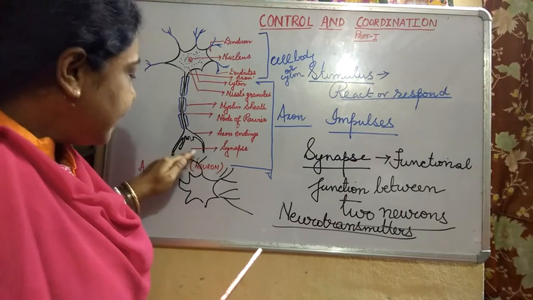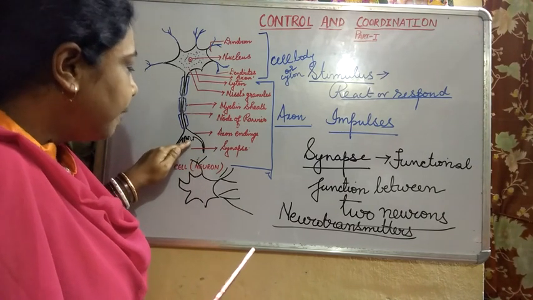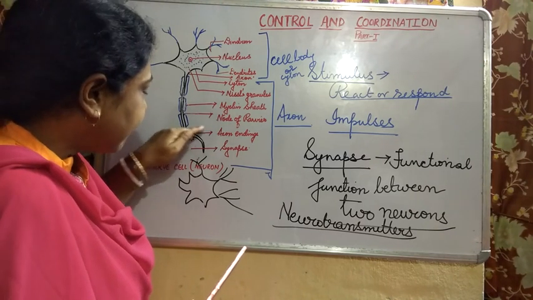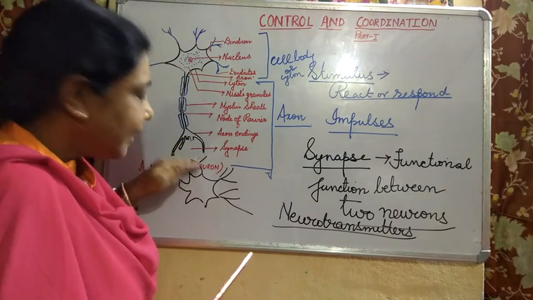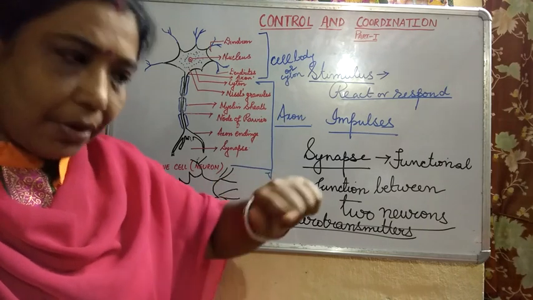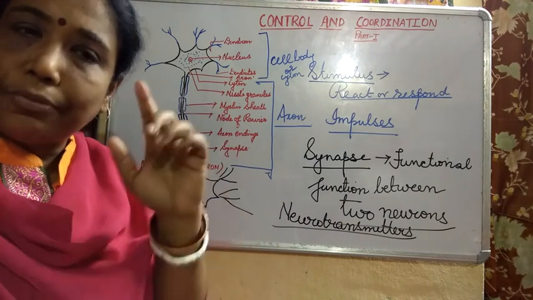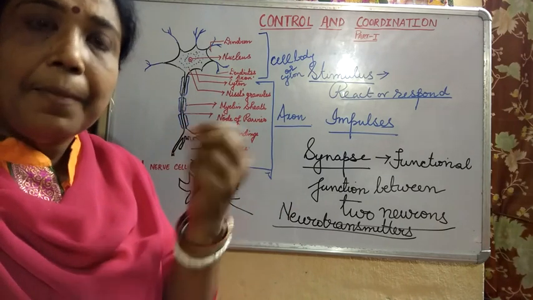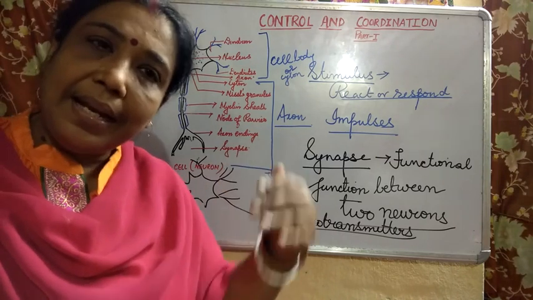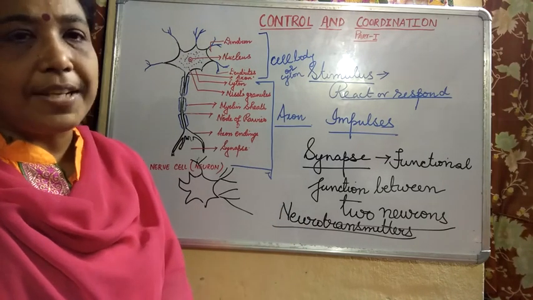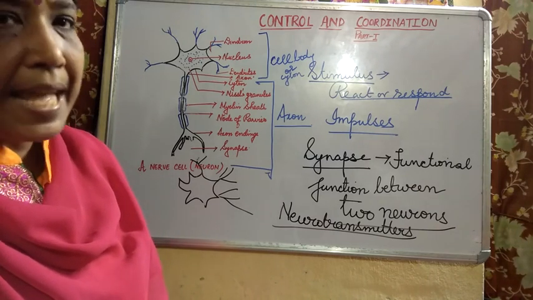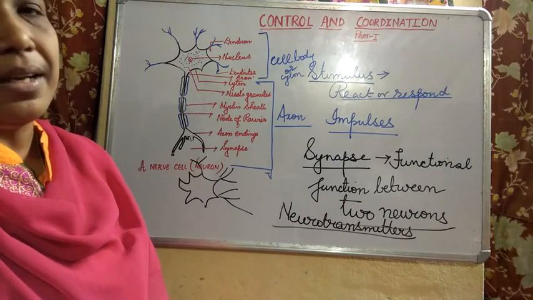The message or impulse is transmitted from the axon endings of one neuron to the dendrites of another neuron. Means the impulse conducted across the axon is picked up by the dendrites of another neuron. In this way the entire process of nerve impulse transmission takes place, and ultimately it reaches its destination, that is the brain and the spinal cord.